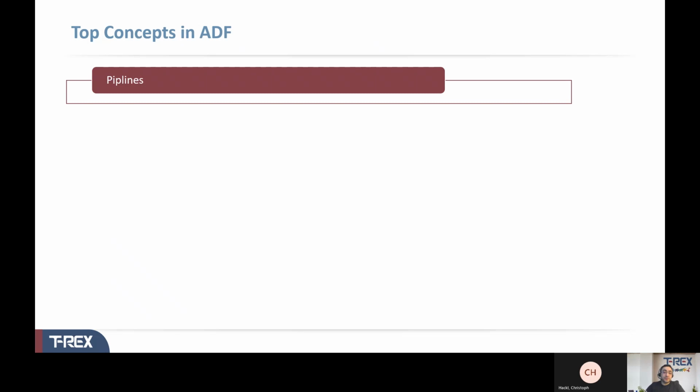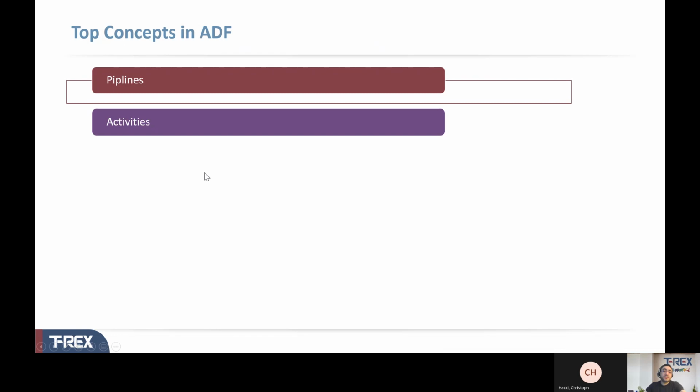All right. Talking about pipelines, we mentioned activities. So what are activities? Well, activities represent a processing step in a pipeline. For example, you might use a copy activity to copy data from one data source to another data source. Simply, it's just that simple step that you want to add into your pipeline.